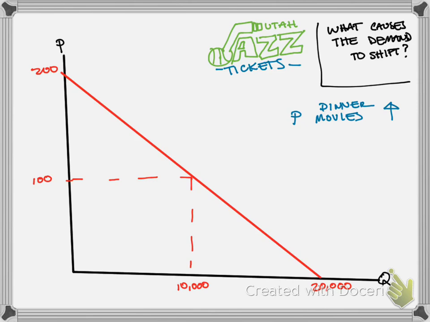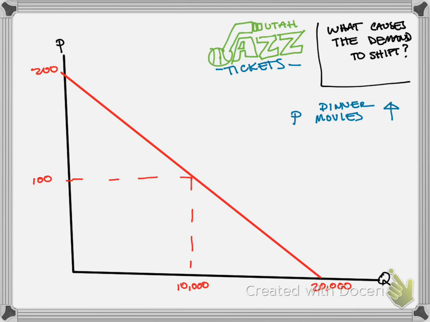Well, these are related goods. When you think about what you are going to do on a Friday evening, you might say dinner and a movie, or you might say I might want to go to a Utah Jazz game. Because they're related, the price of related goods affect one another. So as the price of dinner and movies becomes a lot more expensive, then individuals might be willing to substitute toward going to a Utah Jazz basketball game.